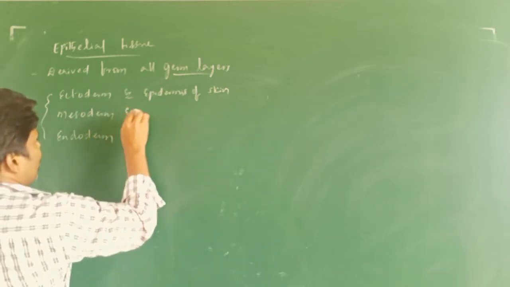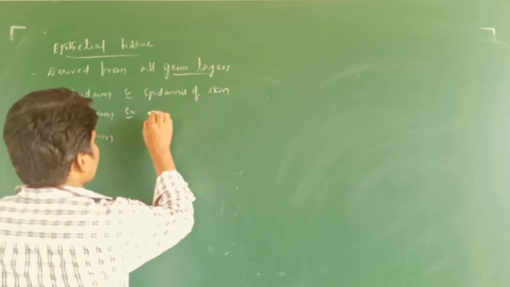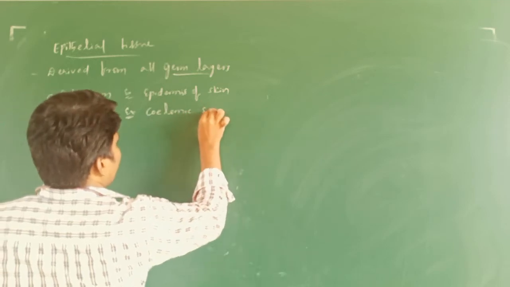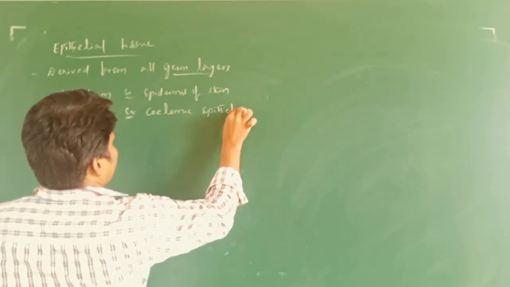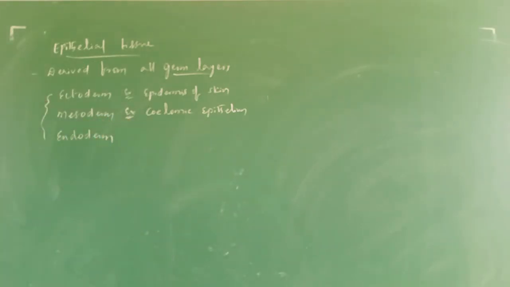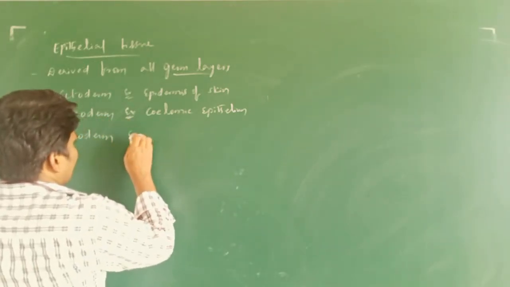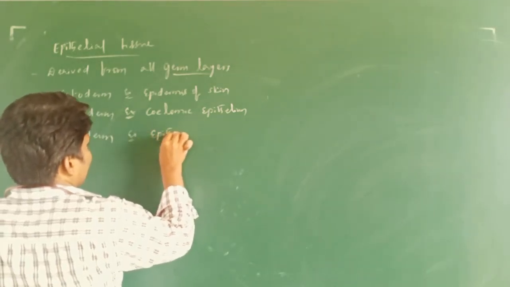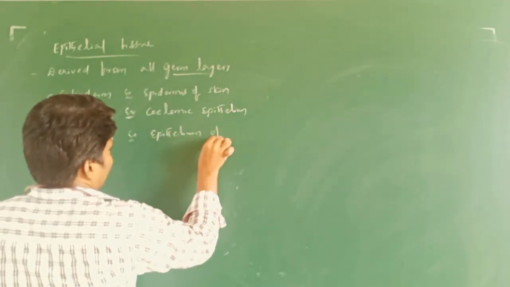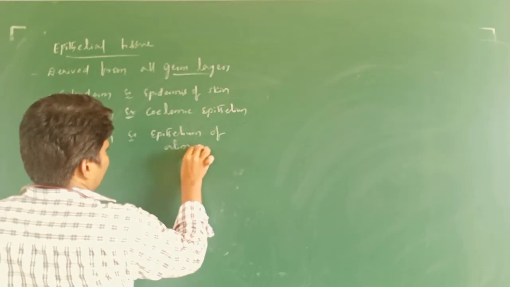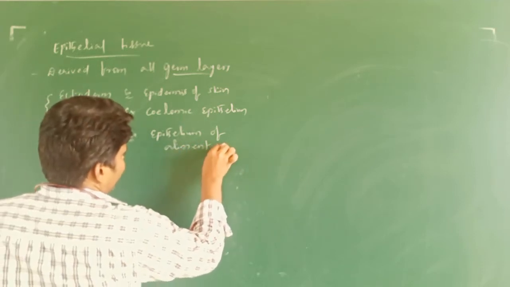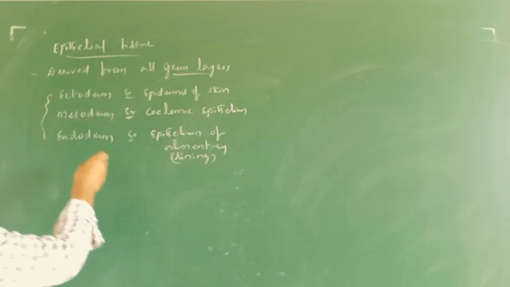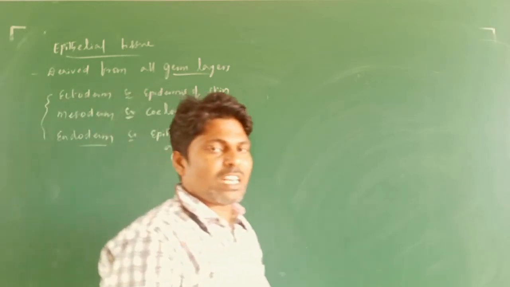If I say mesoderm, the coelomic cavities, the coelomic epithelium, comes under mesoderm. Next, if I say endoderm, the epithelium or lining of the alimentary canal is derived from endoderm.